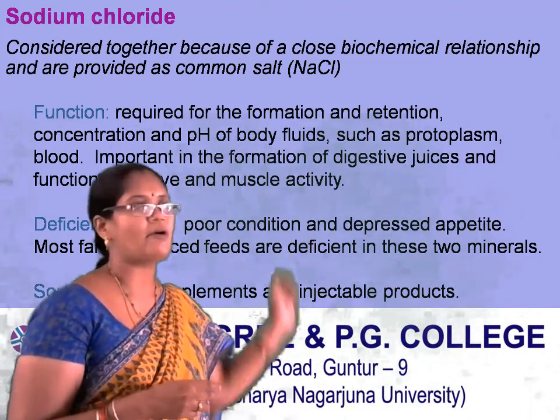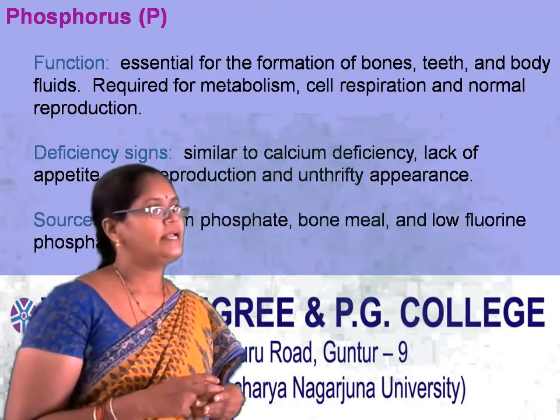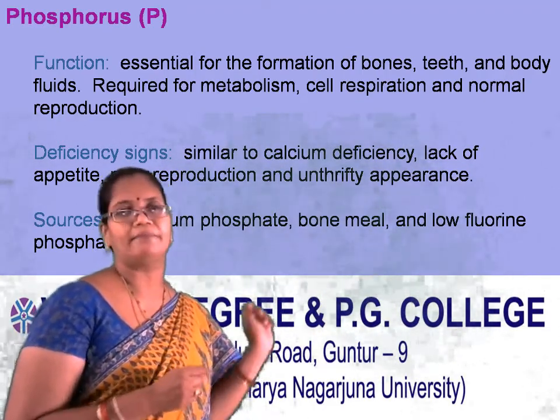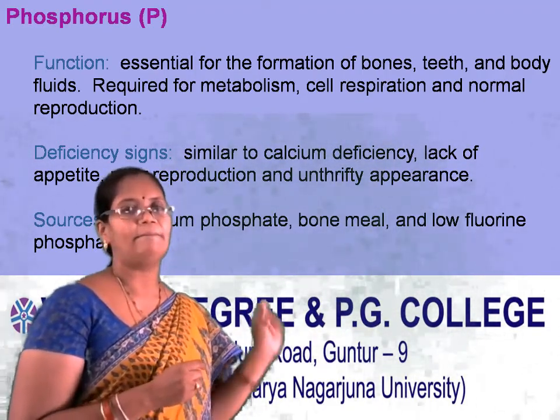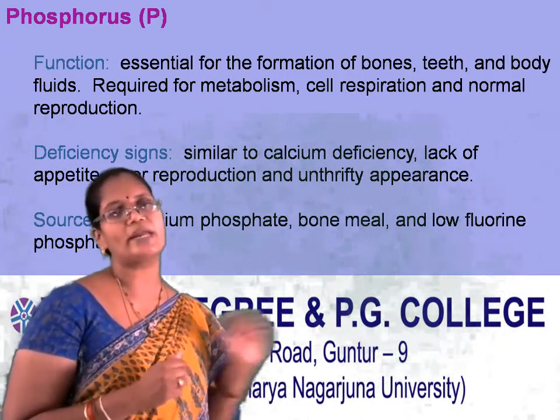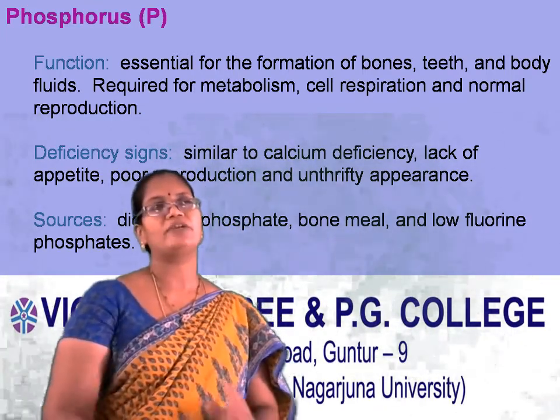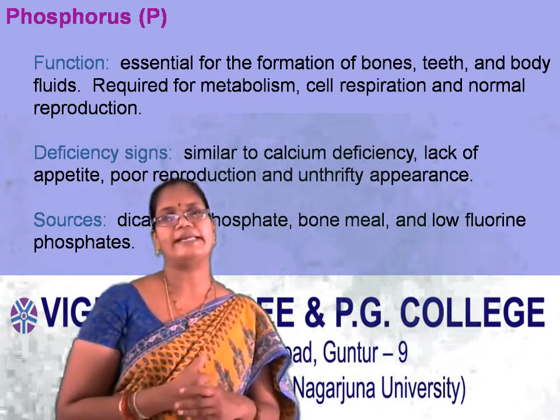Now we will see about phosphorus. It is represented by P. Coming to the functions, it is essential for the formation of bones and teeth and for the normal maintenance of body fluids.